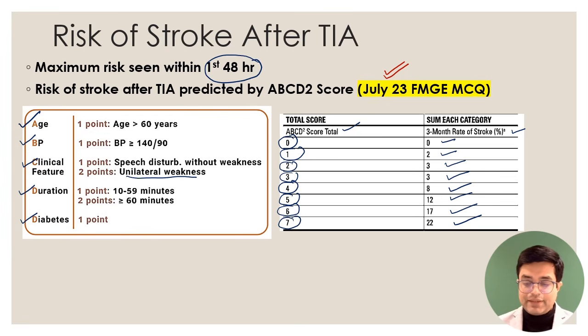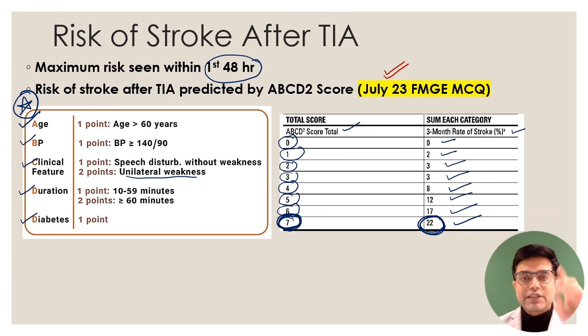Now, should you be remembering everything? Ideally, yes. Practically, this table is the one from which new questions can be asked. And also remember that the maximum risk prediction for 3-month risk of stroke is given if the total score is 7, and 7 gives a value of about 22%. If nothing you can remember at this short point before the exam, at least remember this fact taken from this table. So this is the risk of stroke after TIA predicted by the ABCD2 score.